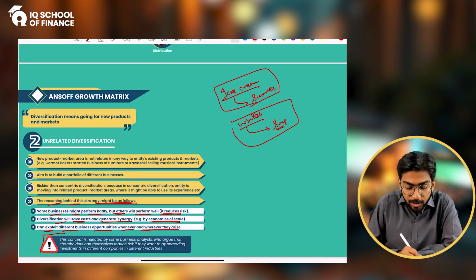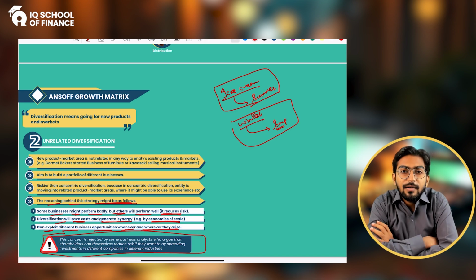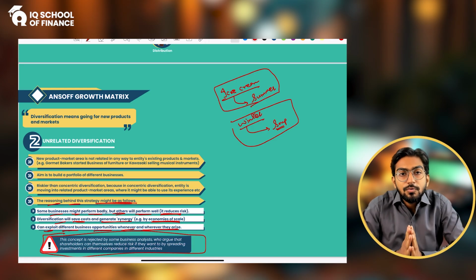Now the important note which I asked you to remind me: diversification is risky, we all know, and that is why a few shareholders or a few writers say that if the investors want to diversify their investment and their portfolio, they can diversify by purchasing the shares of different companies.